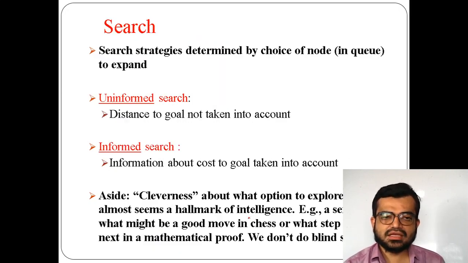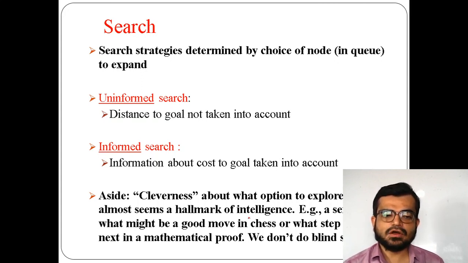So today, as I said, the differences between uninformed search and informed search. In uninformed search, we don't have knowledge. That means we don't know the distance to reach the goal state, that is the final state. Without information on the distance to the goal state, it performs the search operation.